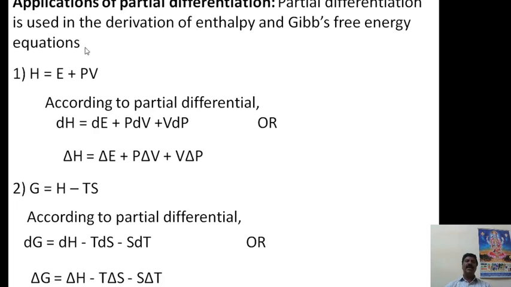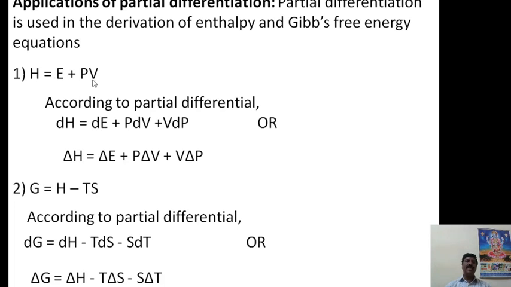Now the enthalpy change is nothing but heat content, that is H is equal to internal energy E plus PV, the work function, that is pressure and volume. According to partial differentiation, if there were a single function it would simply be dE.